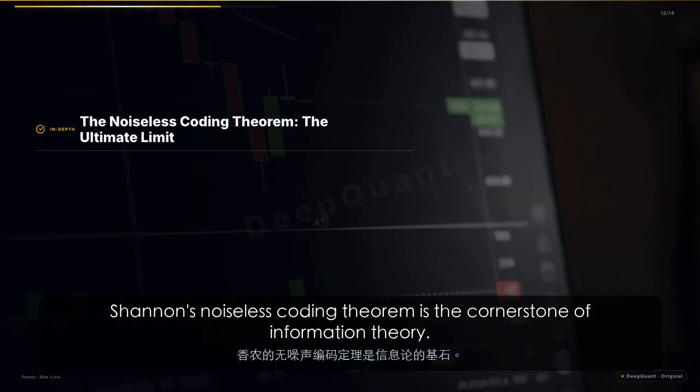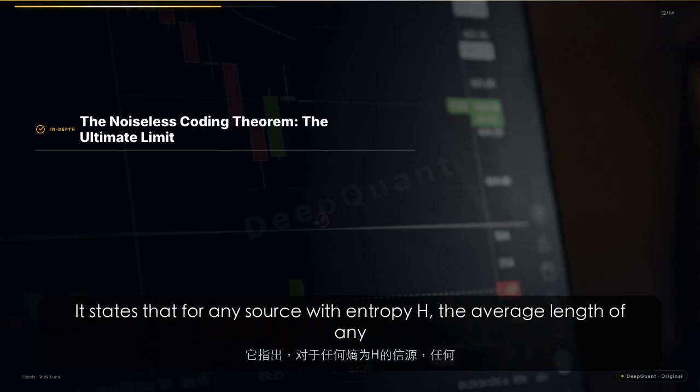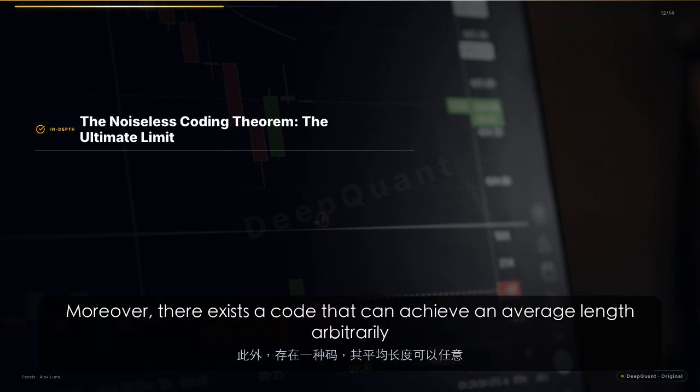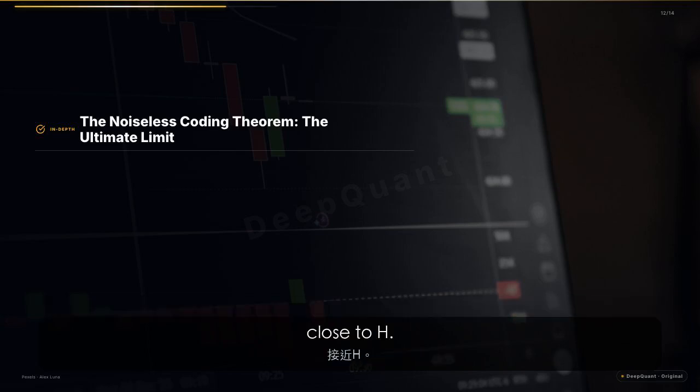Shannon's noiseless coding theorem is the cornerstone of information theory. It states that for any source with entropy h, the average length of any uniquely decodable code must be at least h bits per symbol. Moreover, there exists a code that can achieve an average length arbitrarily close to h.